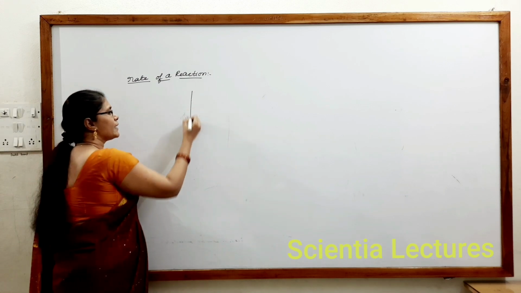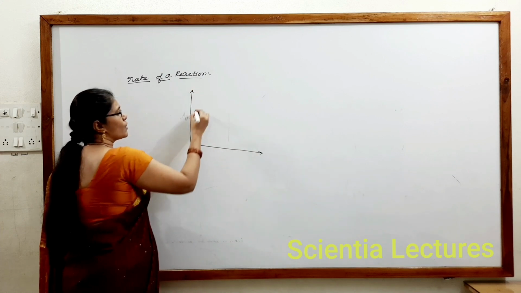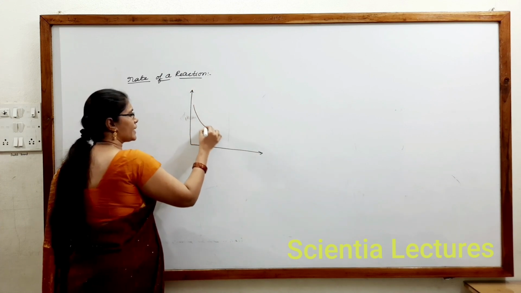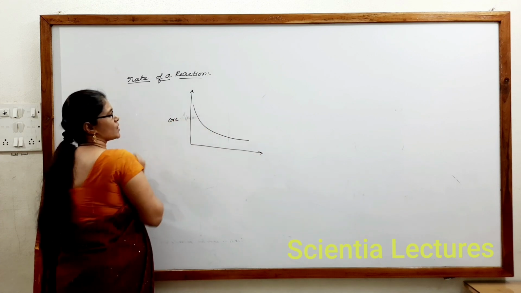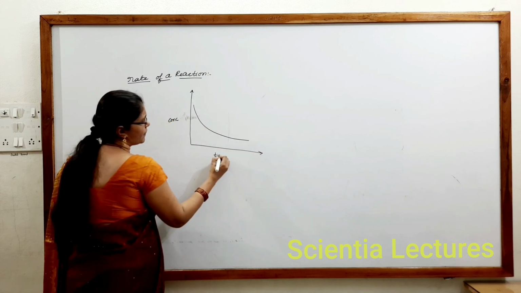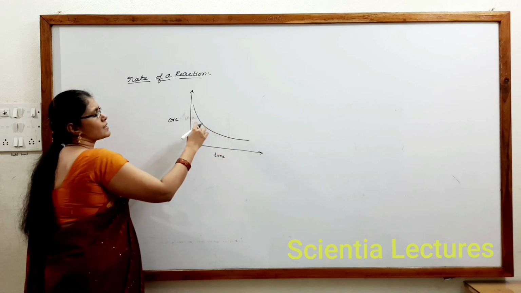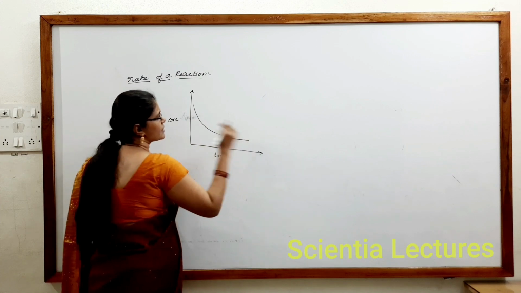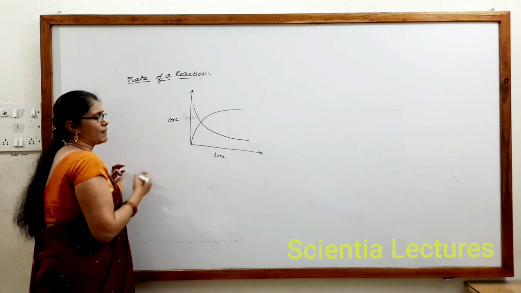So if you represent that as a graph, you can observe that concentration of reactants decreases with time. Suppose we take concentration on the y-axis and time on the x-axis. This graph indicates that the concentration of reactants decreases with time. Suppose you take it for products, you will get a graph like this.